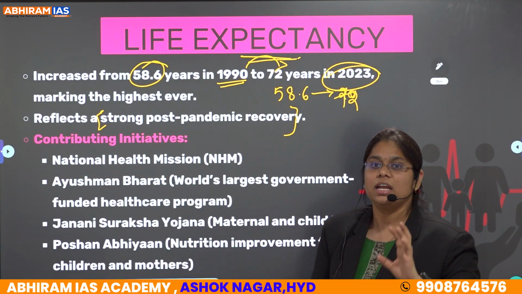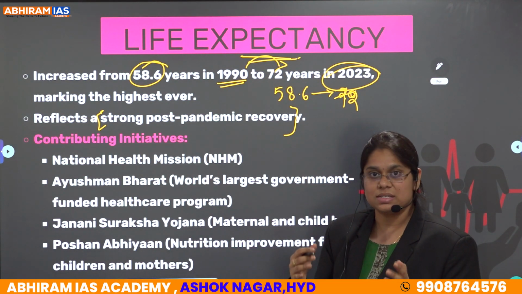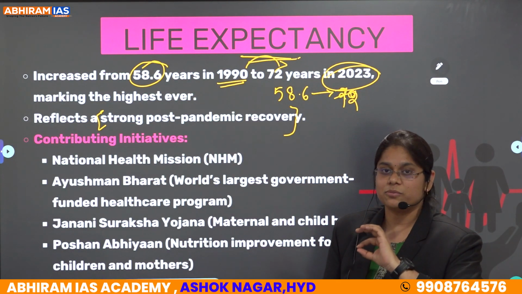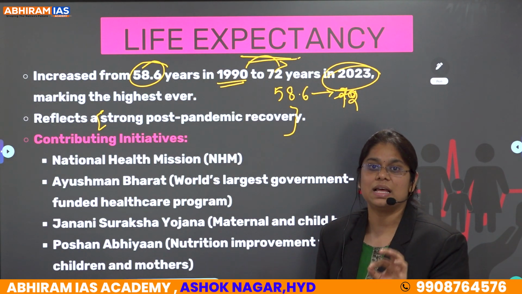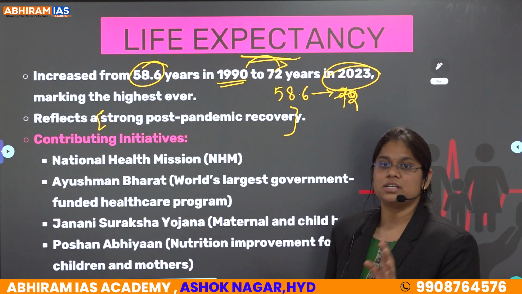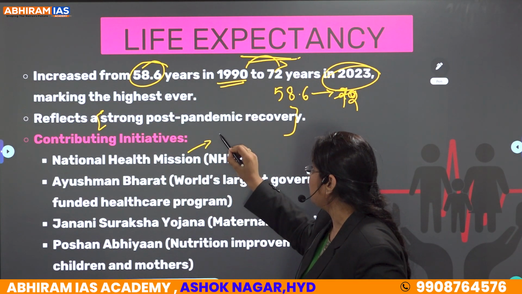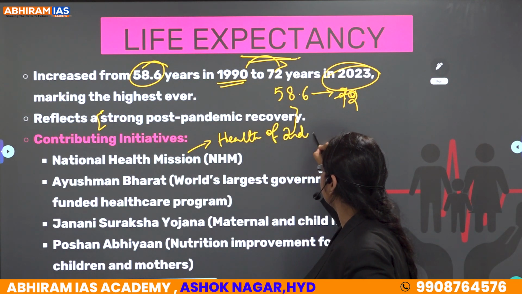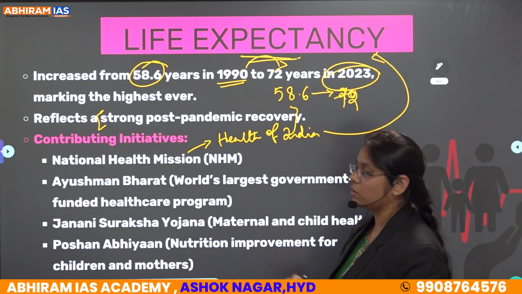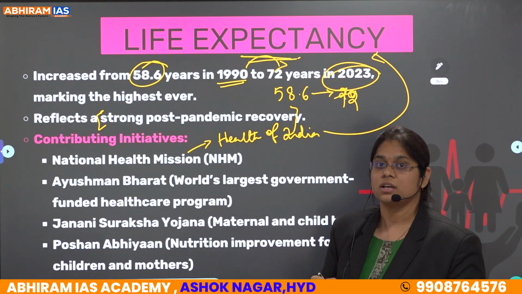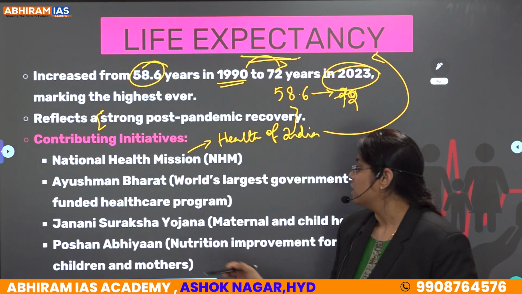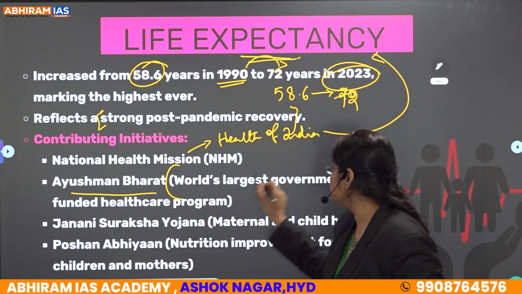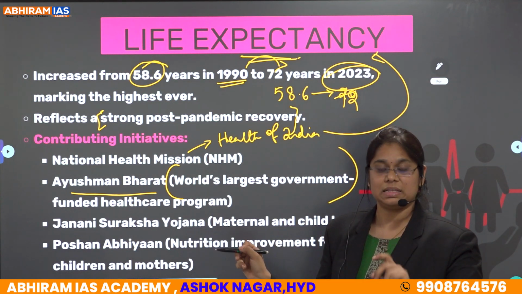See, basically, India has implemented many policies and schemes, and among them, the best scheme is the National Health Mission Policy, right? National Health Mission Policy, which is taking care of the health of India. So that is increasing the life expectancy of the people, that is increasing the age. And further is Ayushman Bharat, which is the world's largest government-funded healthcare program.